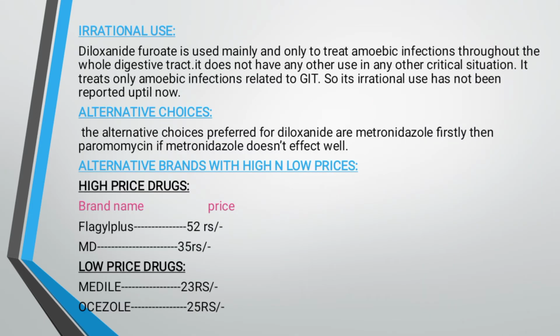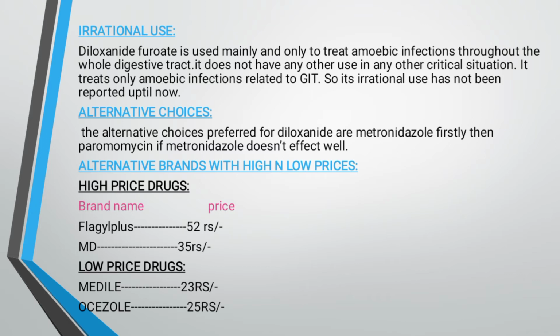Irrational use. Diloxanide furoate is its other name. It is used mainly and only to treat amoebic infections throughout the whole digestive tract. It does not have any other use in any other critical situation. It treats only amoebic infections related to the GIT. So its irrational use has not been reported up till now.